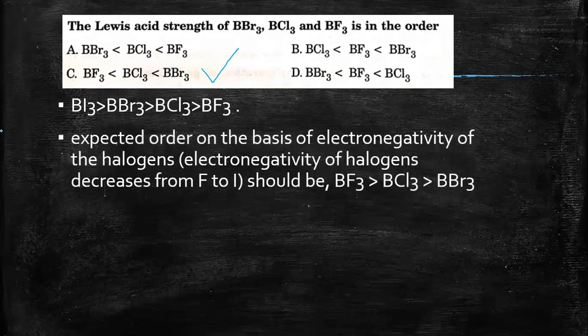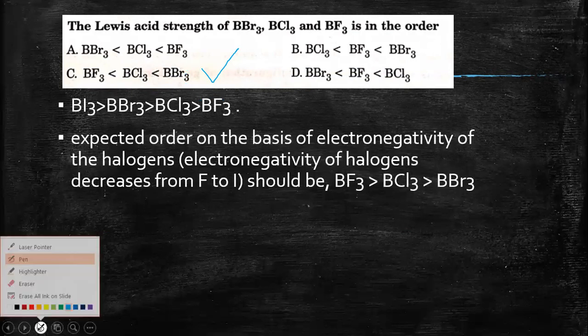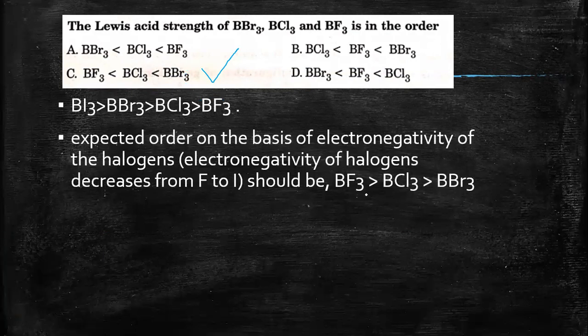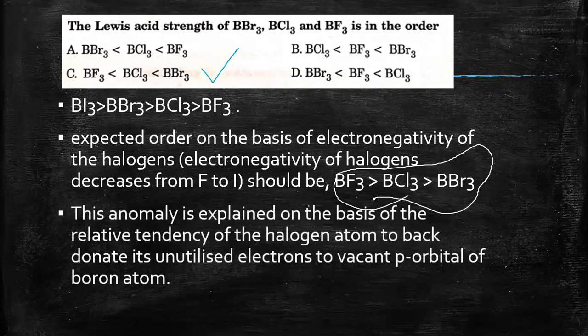So what is the reason? Usually, according to electronegativity, we expect the order to be decreasing from F to I, that is, decreasing from BF3 to BBr3. But this anomaly occurs because of the tendency of halogen to back donate its electrons. This back donation tendency decreases from fluorine to iodine.